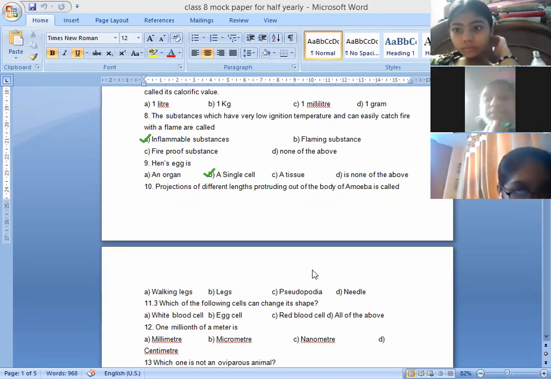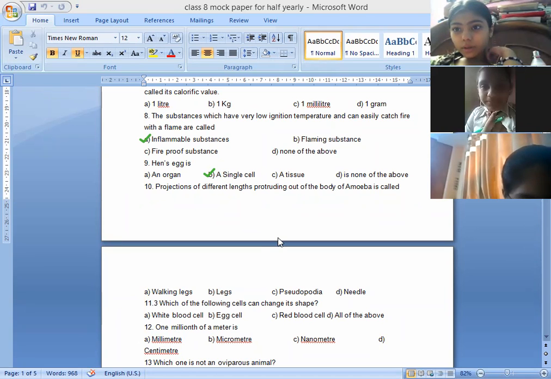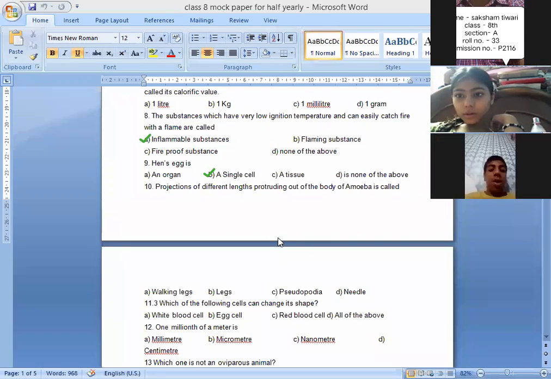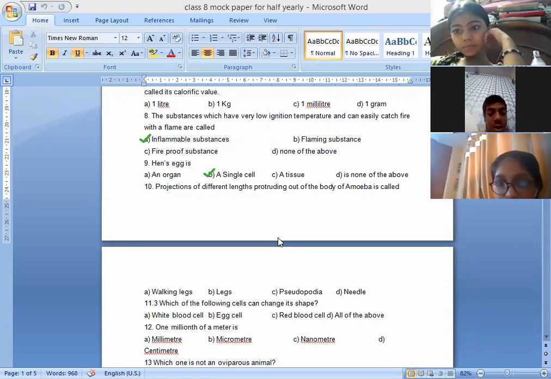A, B, C, D part. What will be the right answer for it? Yes, Ananya Jain. Ma'am, pseudopodia. Yes, pseudopodia is the right answer. Next is,